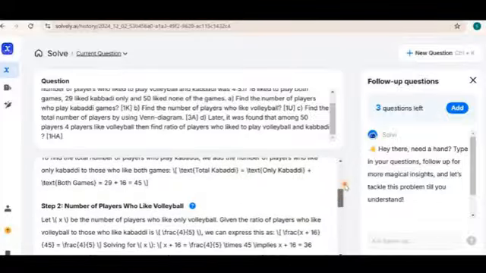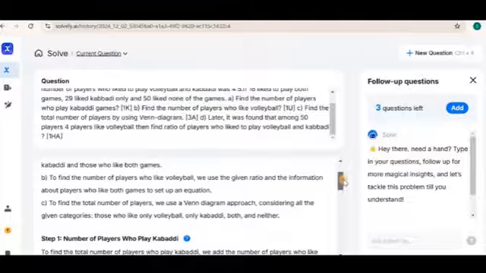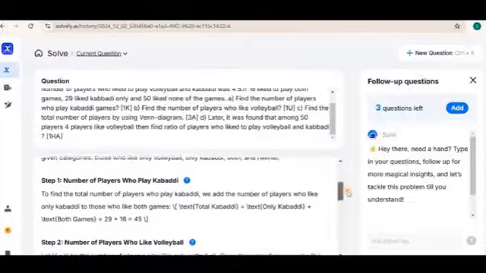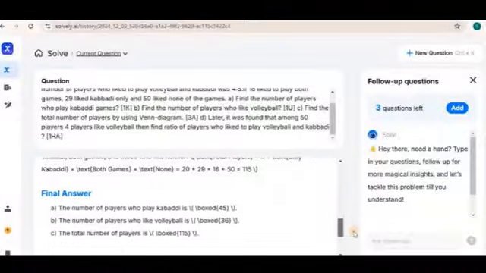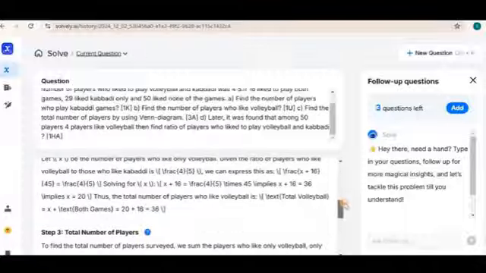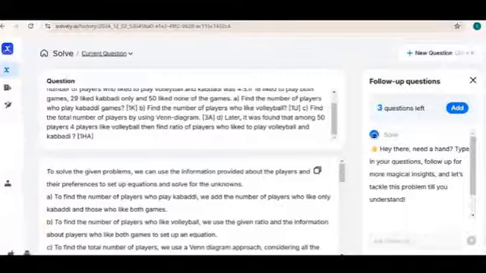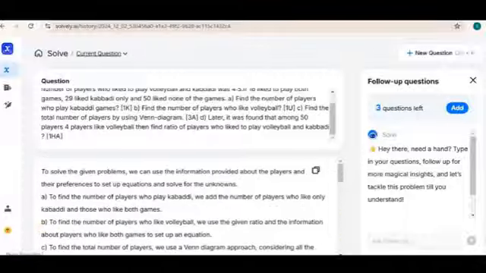45. Second question, part B: the number of players who like volleyball. These are the solutions of this question. Similarly, we can find the solutions of other questions.